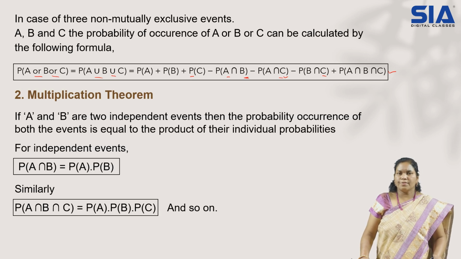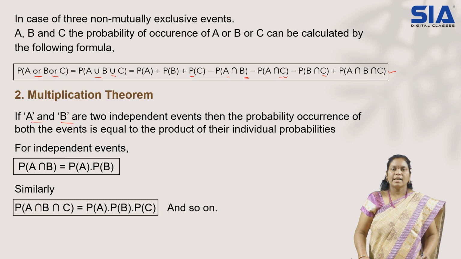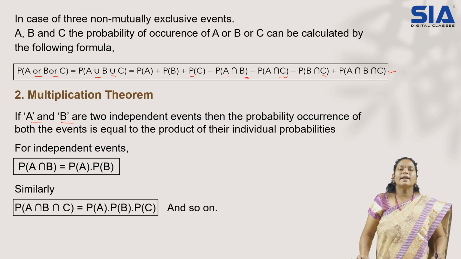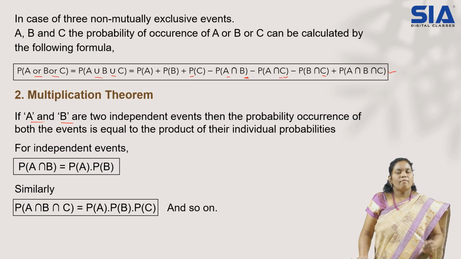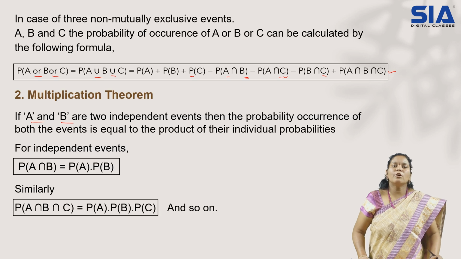Now let us discuss the multiplication theorem. So multiplication theorem, it goes like this. If A and B are two independent events, check it out, the word independent. So whenever events are independent, then only the multiplication theorem will hold good. So now let us try to learn what is an independent event. Independent means one result has nothing to do with the other result. It will not depend on each other.